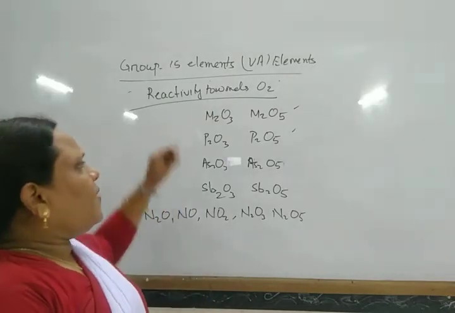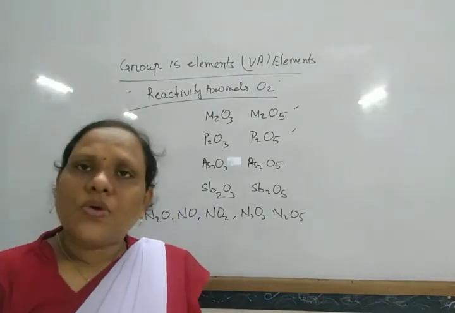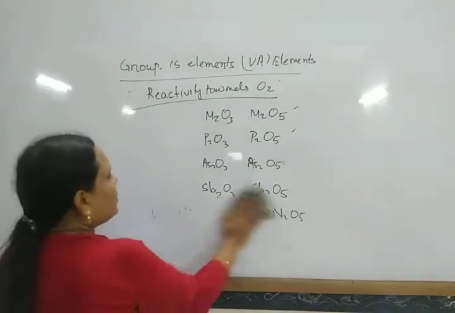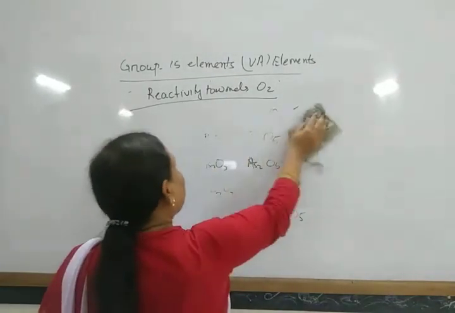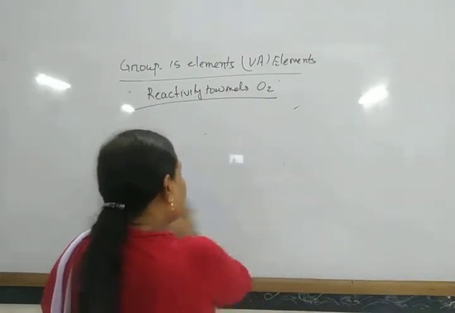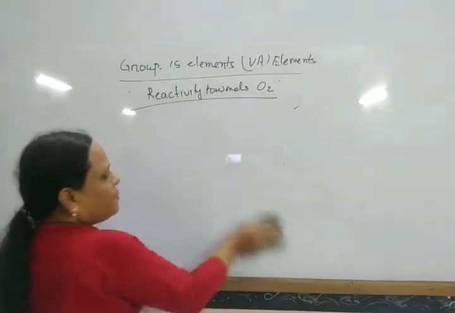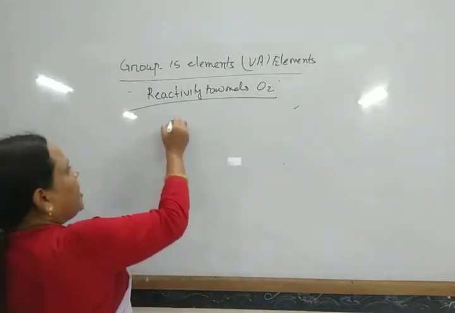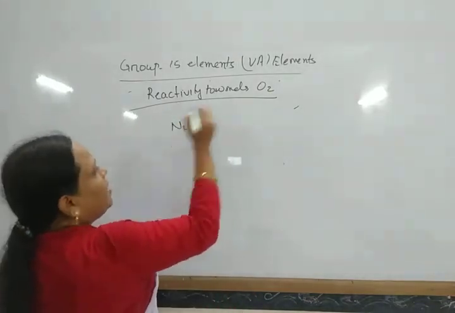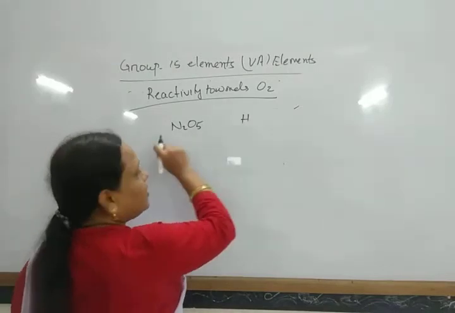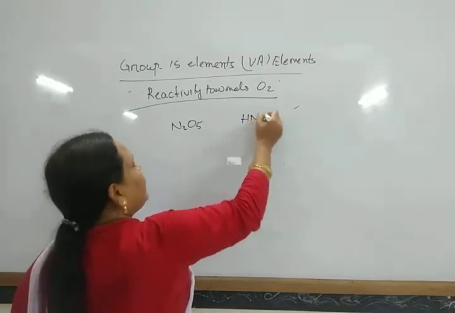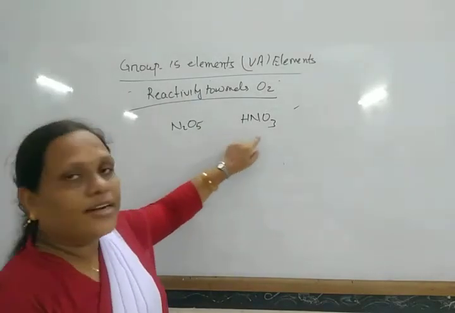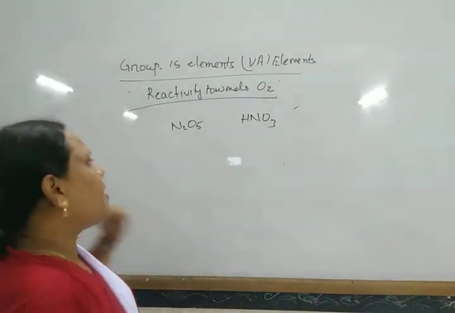These oxides are also known as anhydrides of some acids. For example, N2O5 is the anhydride of nitric acid.